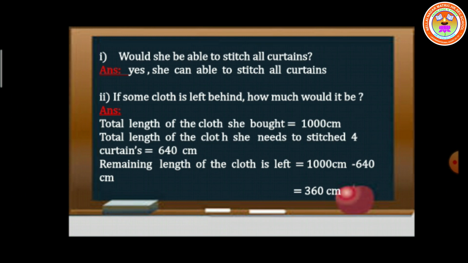So the remaining length of cloth is 1000 centimeter minus 640 centimeter. So the answer is 360 centimeter. So how much length of cloth is left? 360 centimeter. Students, in this problem, first we did the conversion from meter to centimeter, then we did multiplication,